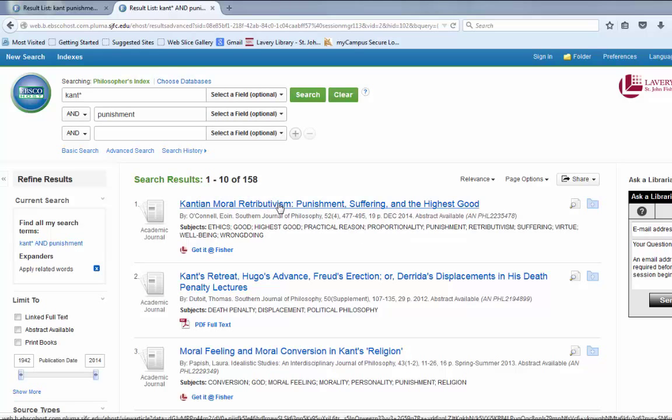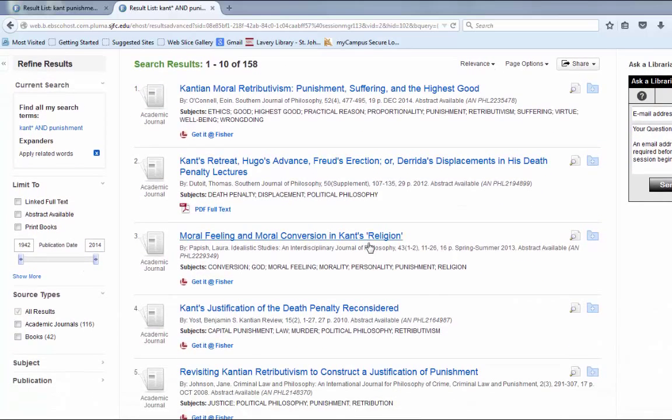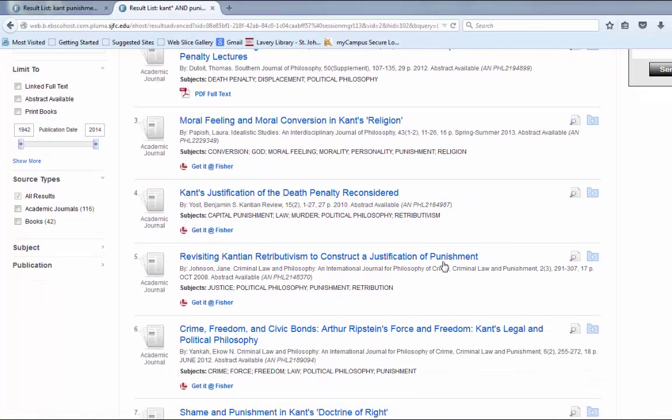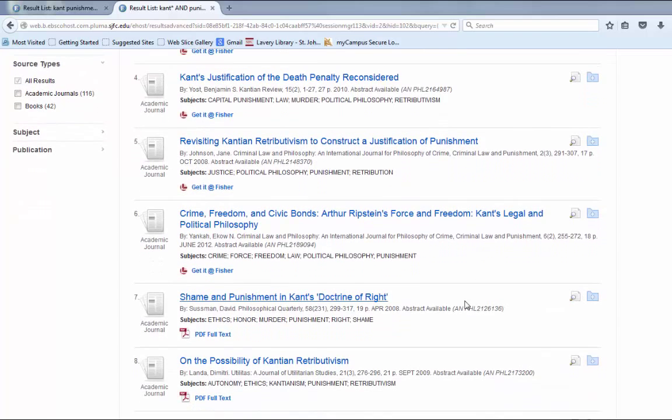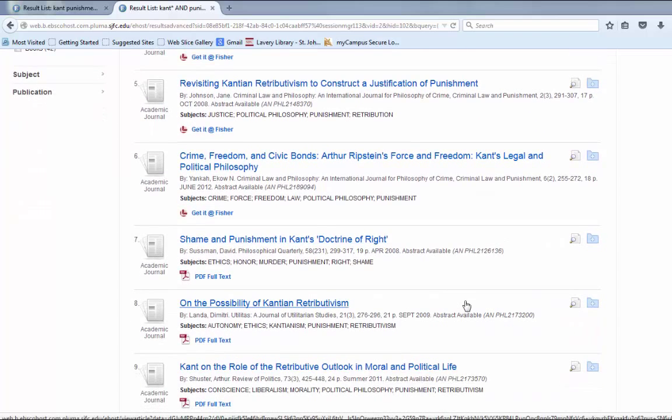And I'm looking at the titles here, and they're really pretty good. They seem to talk about Kant and punishment, and the journals are all from philosophy journals, so these would all be actually quite good for my research.